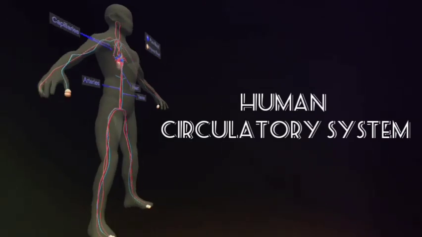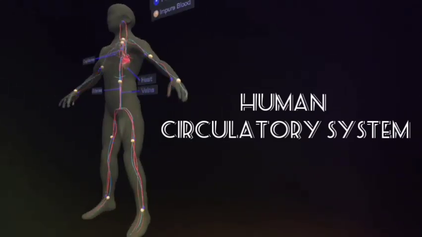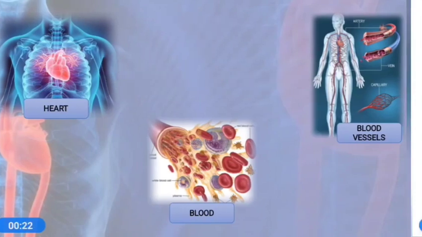Now in this session, let's learn more about the circulatory system. Let's see what are the organs of the circulatory system. The human circulatory system consists of three main organs that have specific roles and functions. These vital circulatory system organs include the heart, the blood, and the blood vessels.